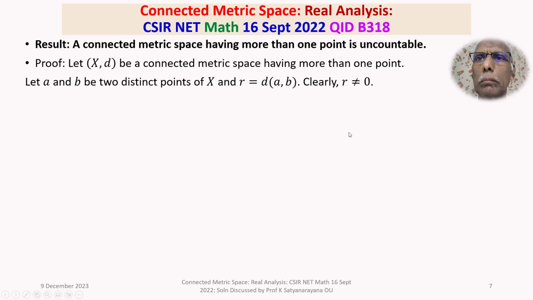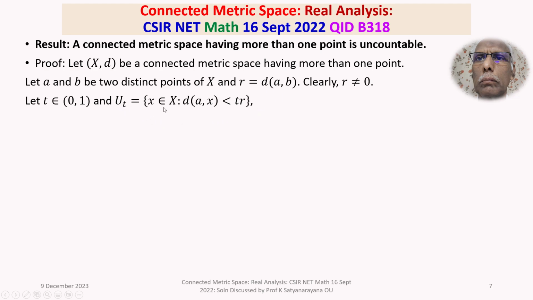Now let T belong to the open interval (0, 1), and we define U_T as the set of all X belonging to X such that the distance between A and X is less than T times R, where T belongs to (0, 1) and R is the distance between A and B.